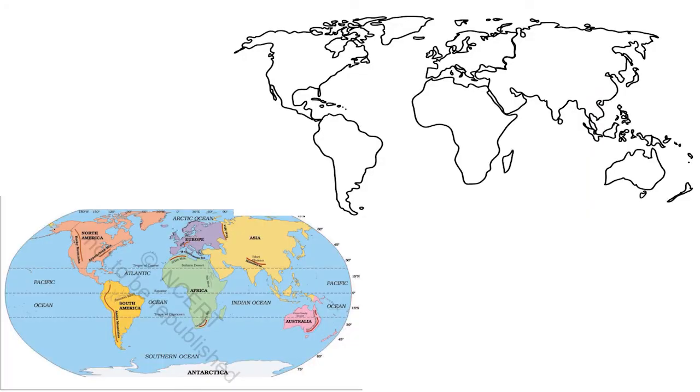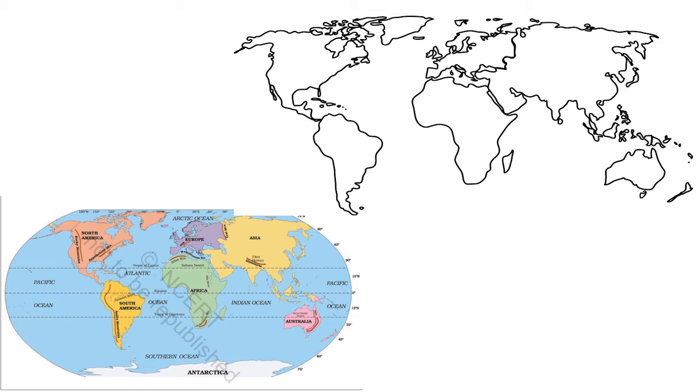Continents of the world, the major continents, the major oceans and the major mountains in the world. Clear? Yes. So first are the continents. We know there are 7 major continents in the world. You are all familiar with the continents, right?